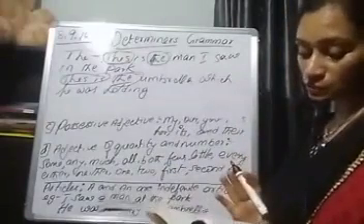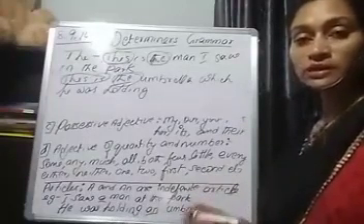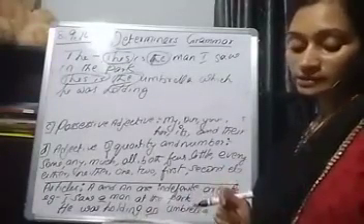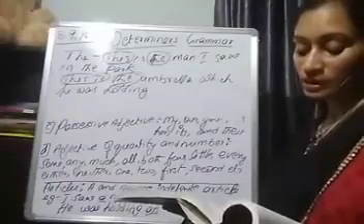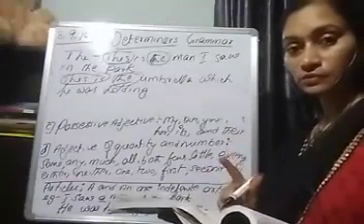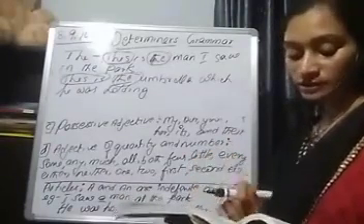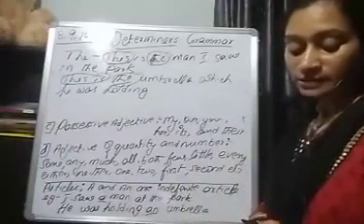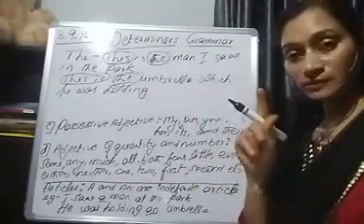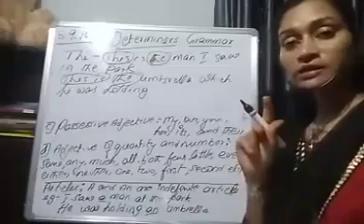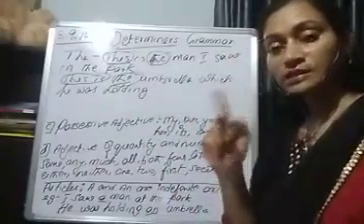So there is a general rule. As a general rule, a common noun in the singular number must have an article before it. As in, I saw an elephant. When there is a singular number, you have to show an article before it. I saw an elephant. He is a poor boy. An elephant means a single elephant.